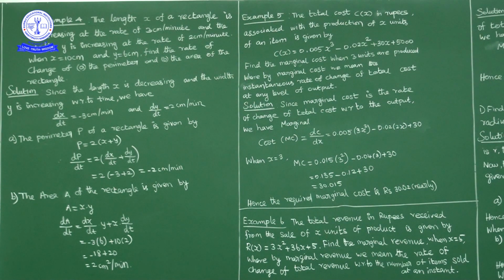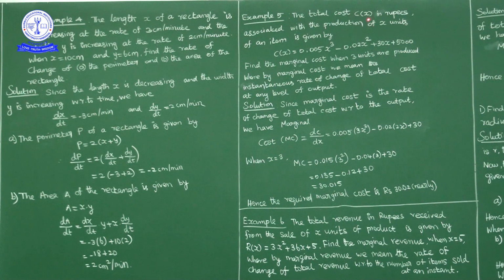Marginal cost is equal to dC by dx, where x is number of units produced. Okay, we have to find marginal cost when x is equal to 3 units are produced.